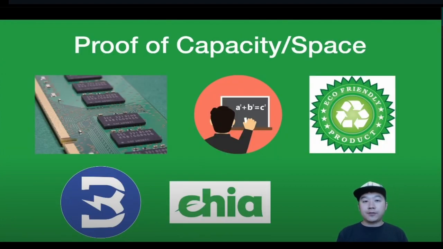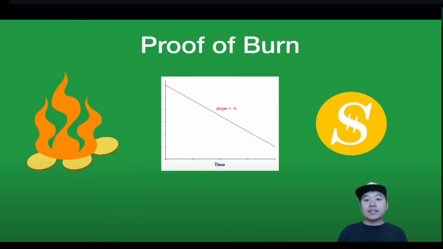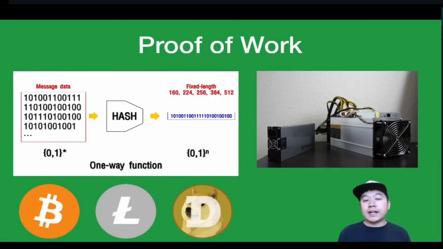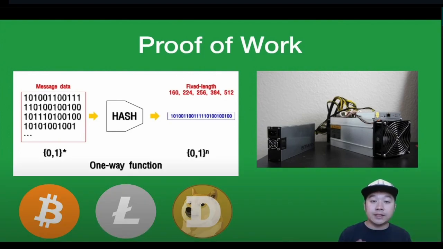Others like proof of burn, proof of elapsed time, and federated Byzantine agreement offer varying methods to achieve network agreement, from destroying coins to achieve mining rights, to using a fair timing system, to establishing trust networks among nodes. These mechanisms aid to provide security and efficiency in transaction validation and block creation.